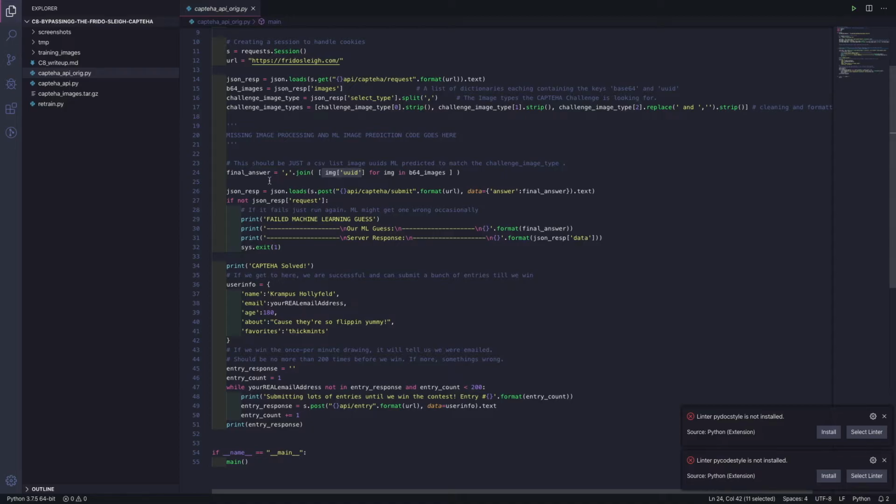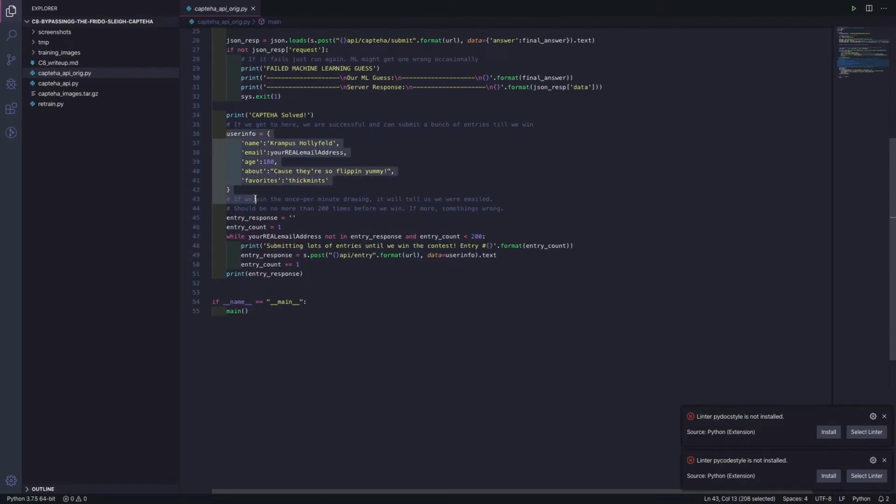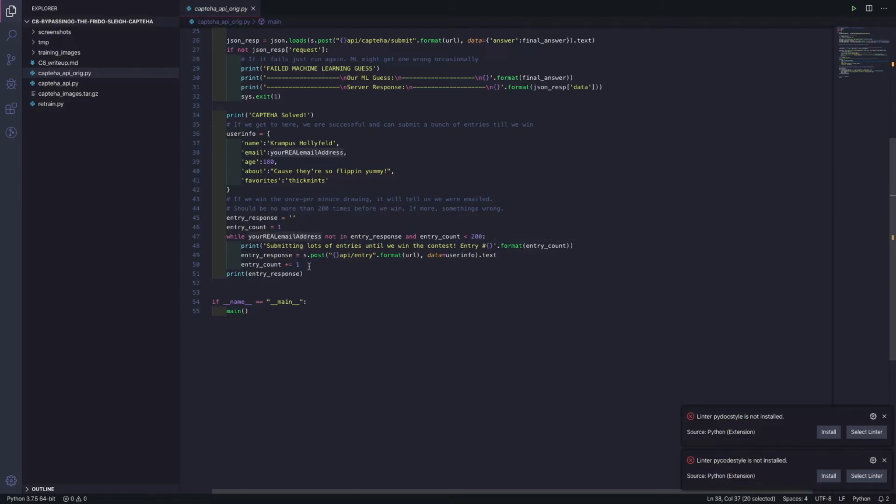That's going to be submitted back, and then we'll get the response, and hopefully we'll have passed that CAPTEHA test. And then once that's done, we have our user information where we will submit our actual email address, and it'll try submitting as many options as possible until we basically win. It's going to resubmit that form until we've got confirmation.